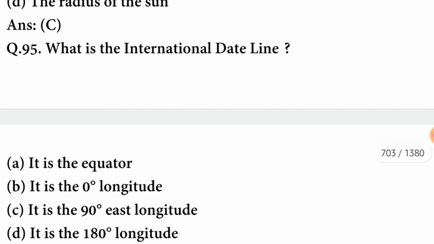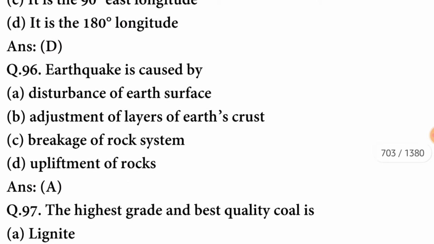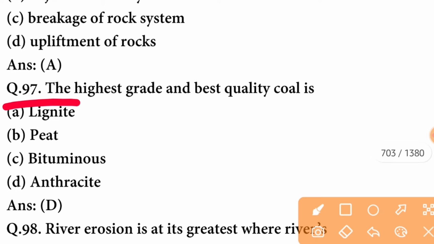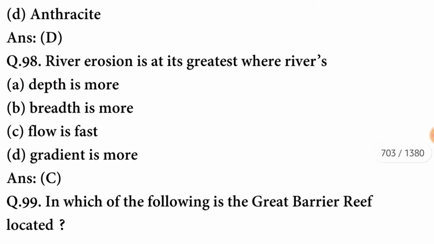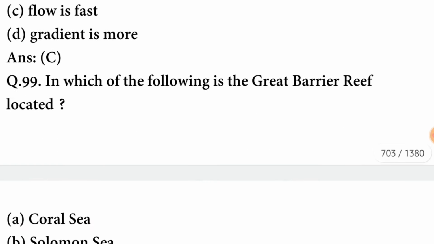What is the international date line? International date line, it is the 180 degree longitude. Earthquake is caused by disturbance of earth's surface. The highest grade and best quality coal is anthracite. The option is correct. River erosion is at its greatest where rivers flow is fast.